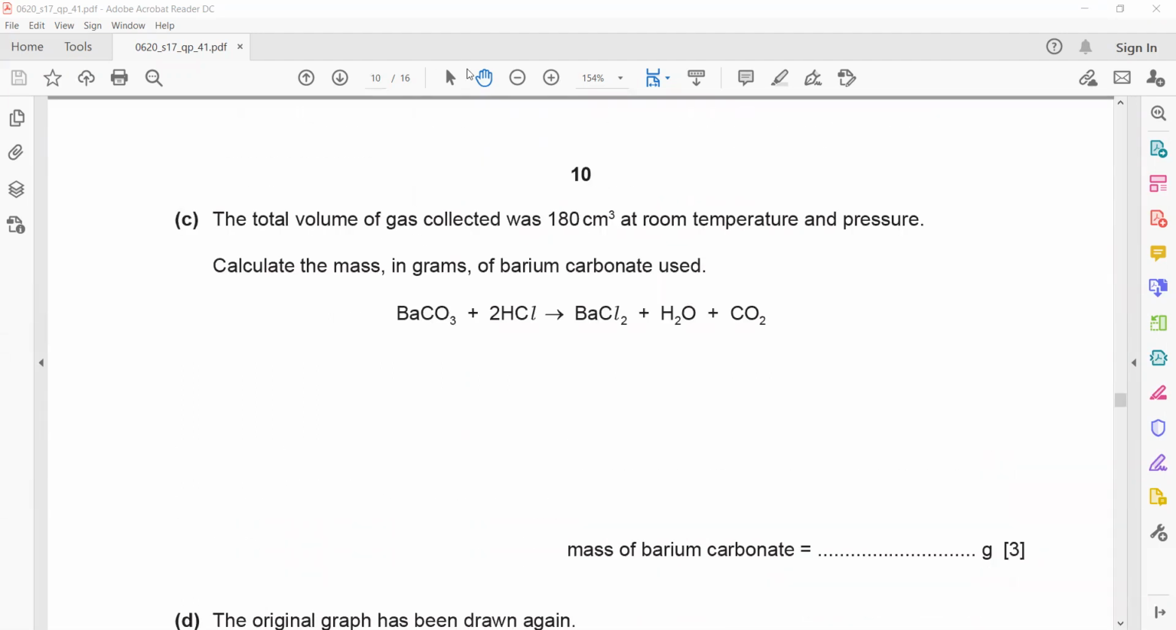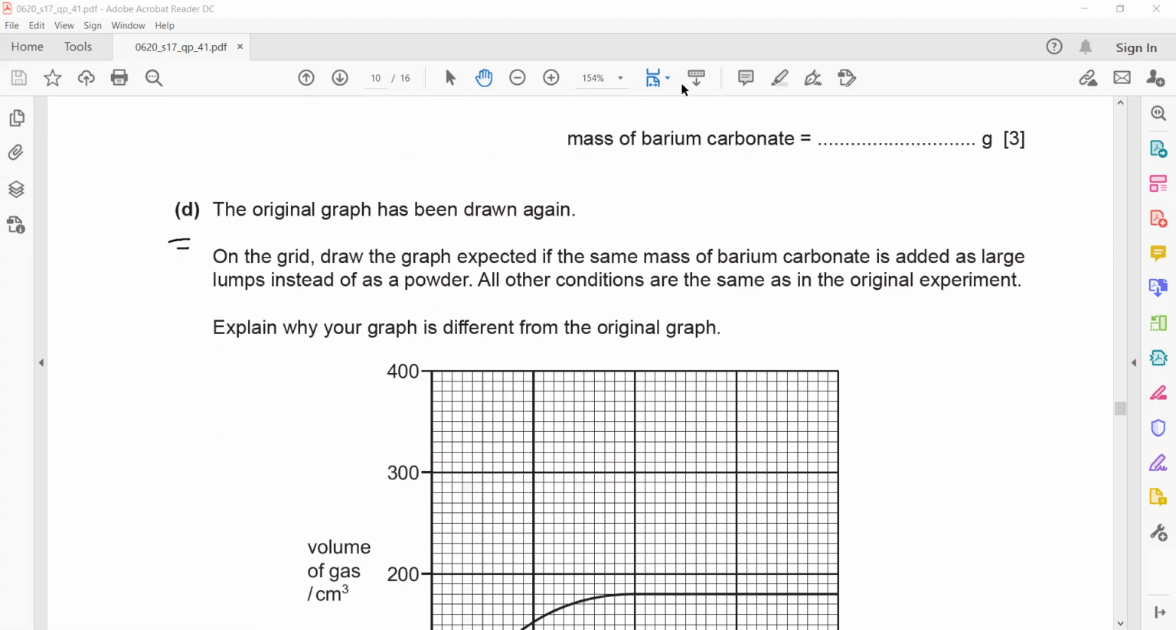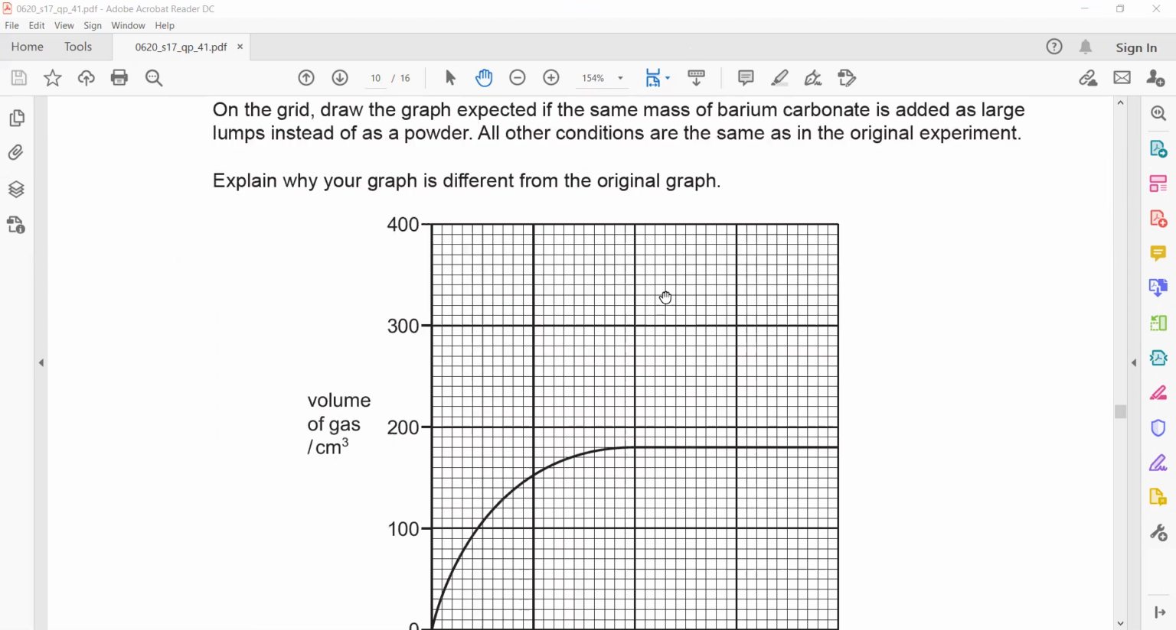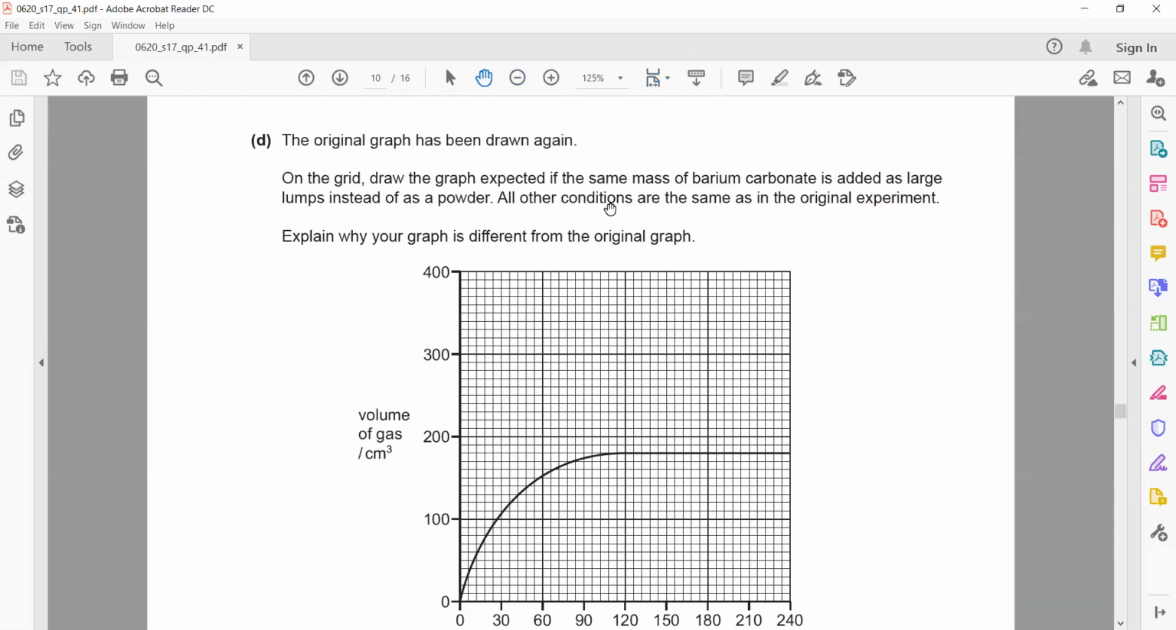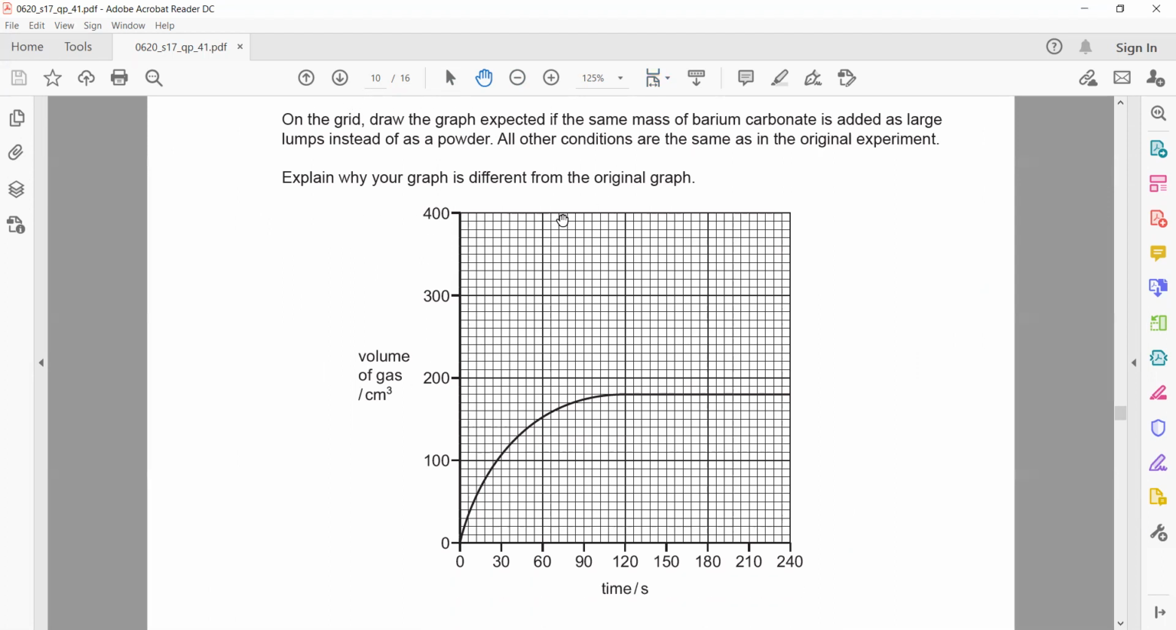Part C is not, it is related to stoichiometry, so you don't have to do part C. Part C is related to chapter 4 moles, that we will do at the last after organic chemistry. The original graph has been drawn again.